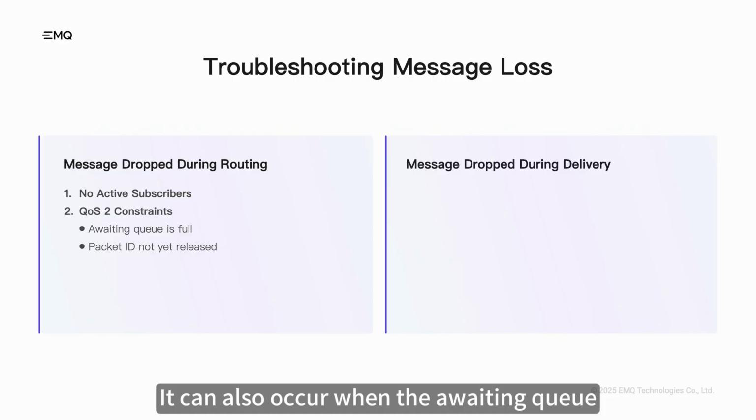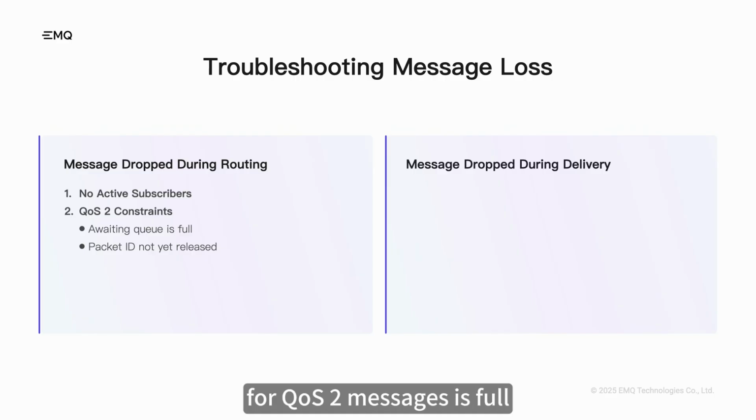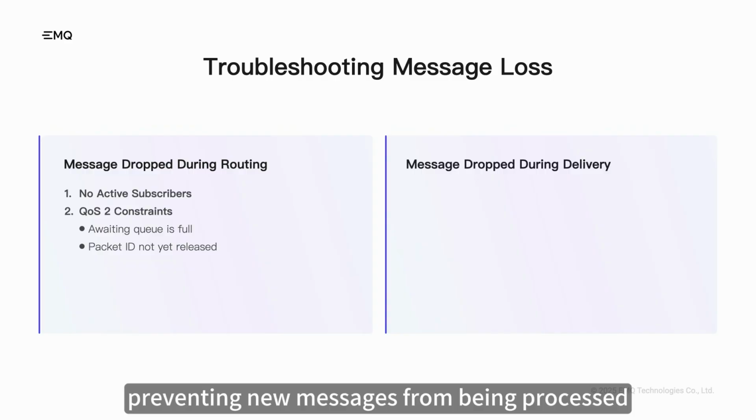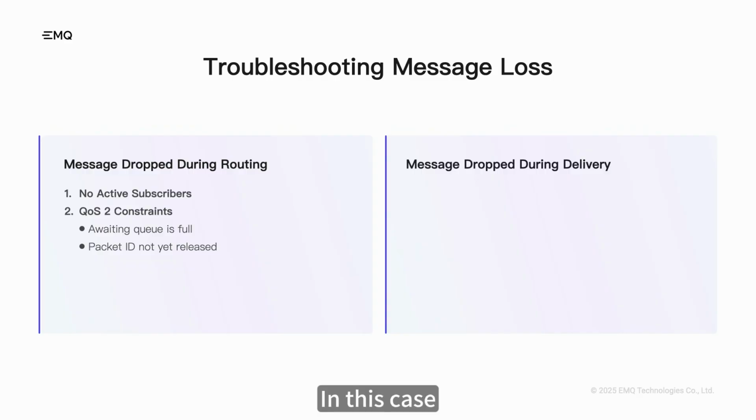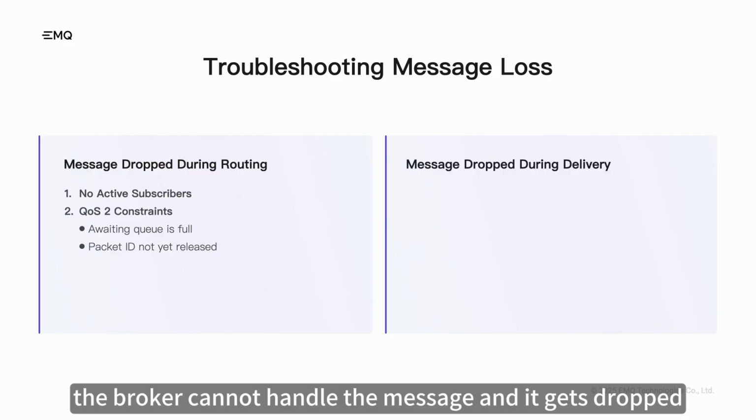It can also occur when the awaiting queue for QoS2 messages is full, preventing new messages from being processed. Another reason is when a QoS2 message arrives with a package identifier that has not been released yet. In this case, the broker cannot handle the message and it gets dropped.